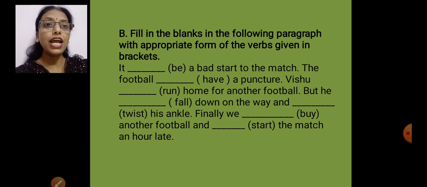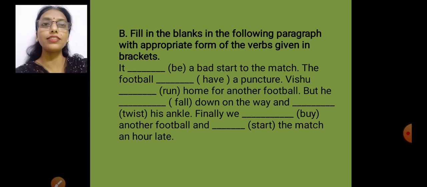Vishu ran home for another football. Okay. But he fell down on the way. Fall. What is the past tense? Fell. But he fell down on the way and twisted his ankle.